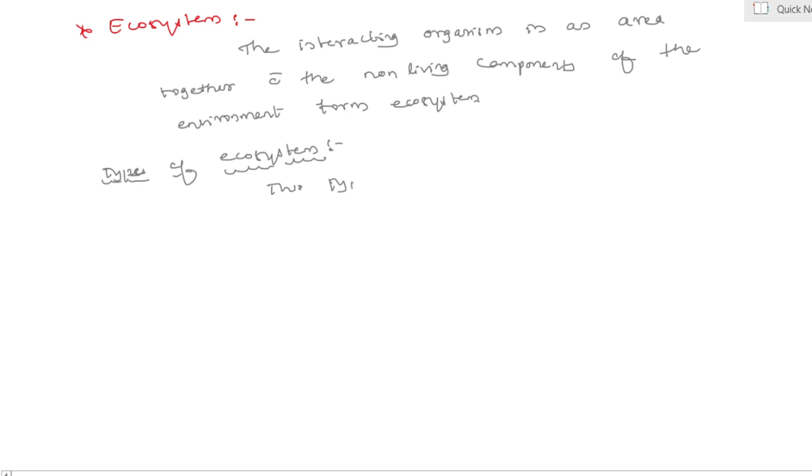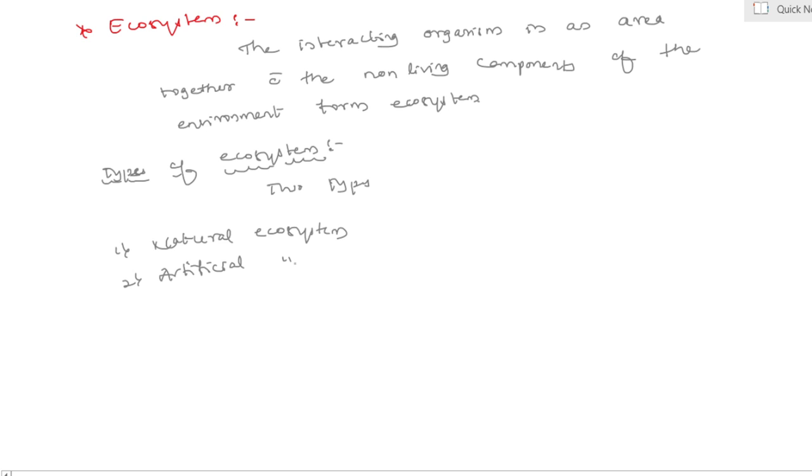Two types. Yes, first one is natural ecosystem, and second one is artificial ecosystem. Yes, what is meant by natural ecosystem?